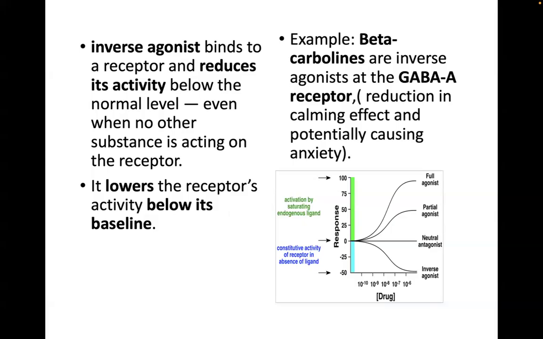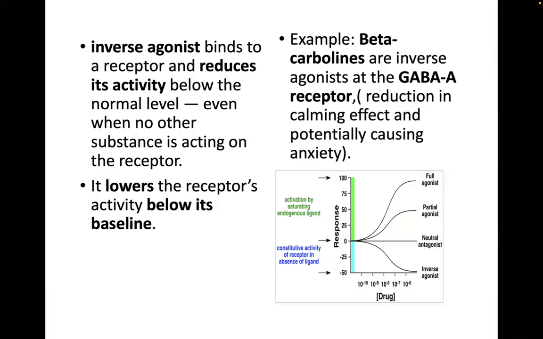What is the clinical implication? So, the clinical implication may be that it can produce a response that is opposite to that which is expected when that particular receptor is activated. Now, for example, we have the drugs which we call beta carbolines. No? These are inverse agonists at the GABA A receptor. So, if you normally stimulate GABA A receptors, when these are activated, this will produce a calming effect, no, or a sedative effect.